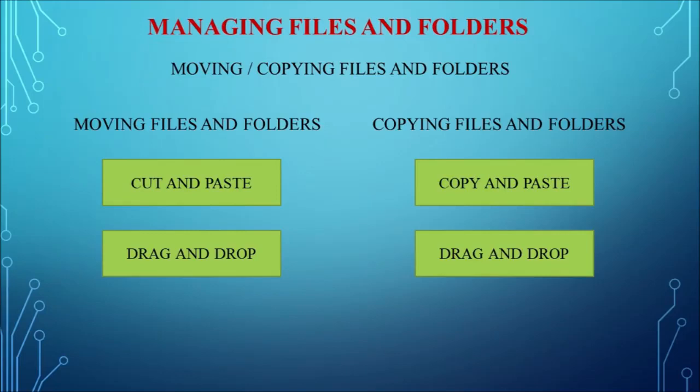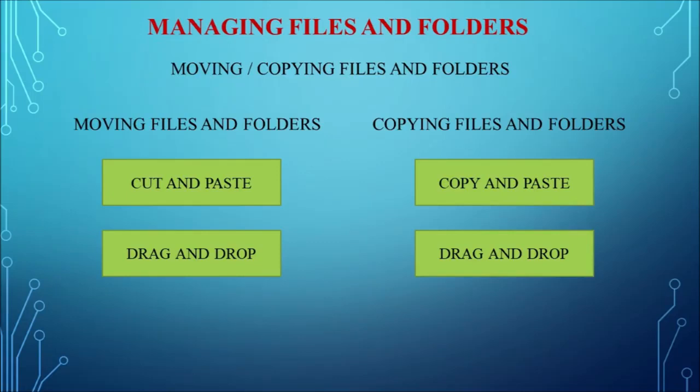If you want to move, first select the files or folders from the right column, the right pane. Then, without releasing the mouse key, just drag towards the left column. So first we have to click the file which you want to move.